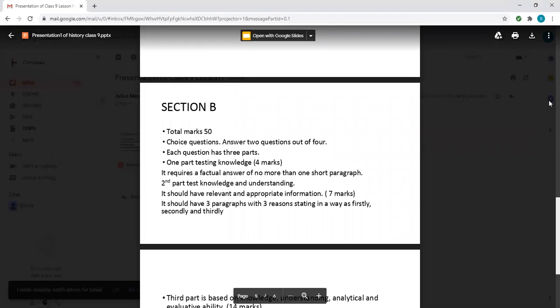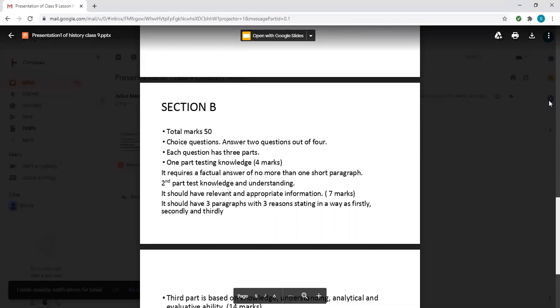One part, testing your knowledge, that is of 4 marks. Testing your knowledge means they're going to give you a word or a sentence and you're going to answer or explain that in the form of paragraph. Factual, maybe dates or names and things like that. Second part will be the testing. They're going to test your knowledge and your understanding. It should have a relevant and appropriate information, means whatever the question is, it should be to the point. You're going to give the correct information, and that is of 7 marks.